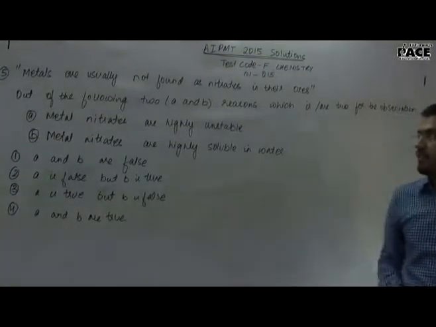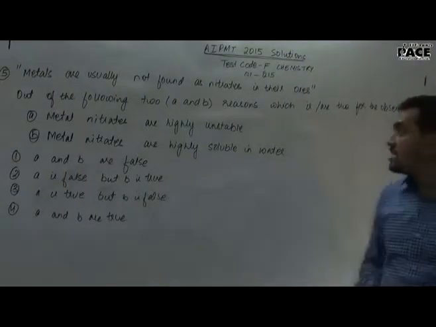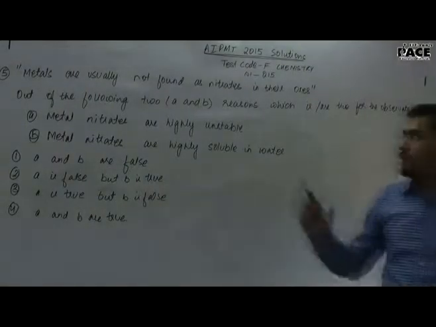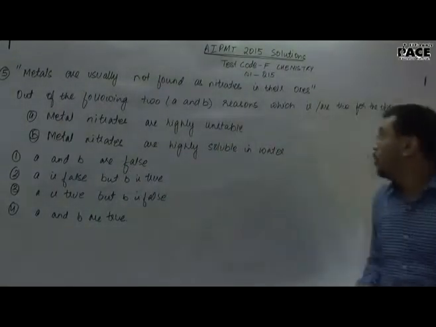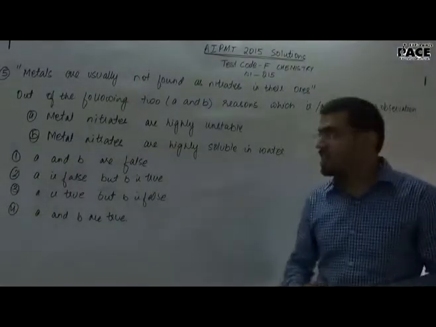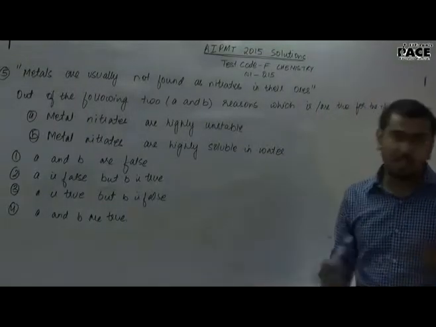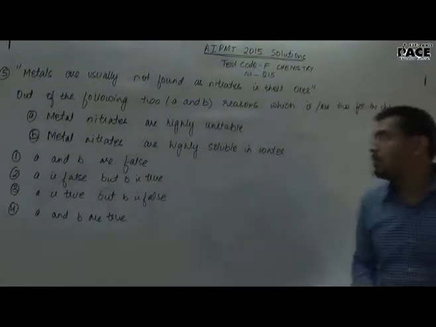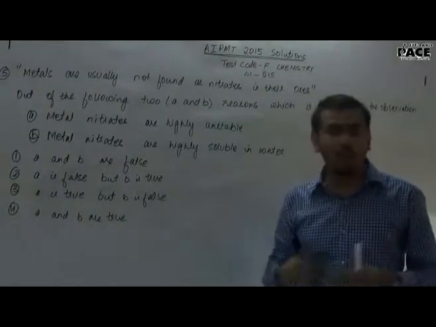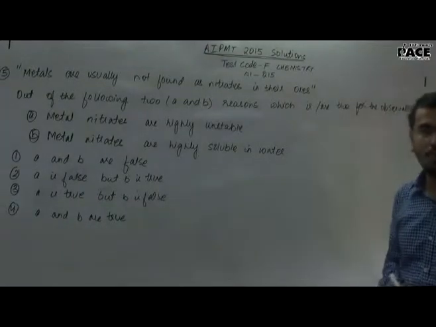Question number 5. There is a statement given. Metals are usually not found as nitrates in their ores. Question says, out of the following 2 reasons, which is or are true reason for the observation? Statement A was metal nitrates are highly unstable. Statement B was metal nitrates are highly soluble in water. The options were A and B are false, A is false but B is true, A is true but B is false, and A and B both are true.